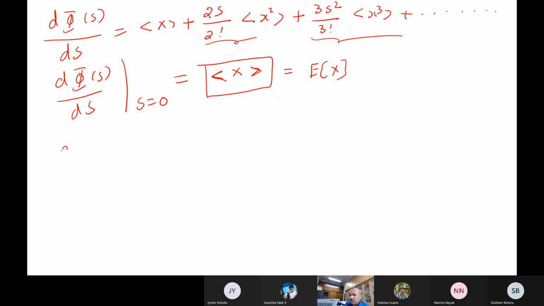Now the same derivative: if I do d square phi of s by ds square and put s equal to 0, what do we get? Now we are doing two times the derivative, where this was one time. If I do it two times, this term goes away, and then I substitute s equal to 0. What will I get?